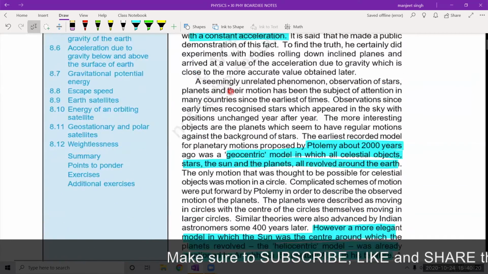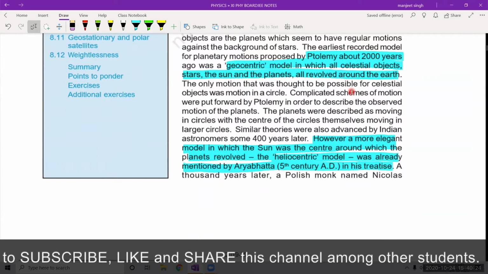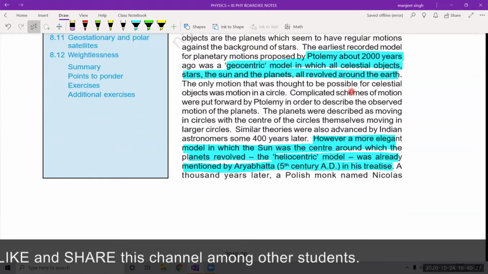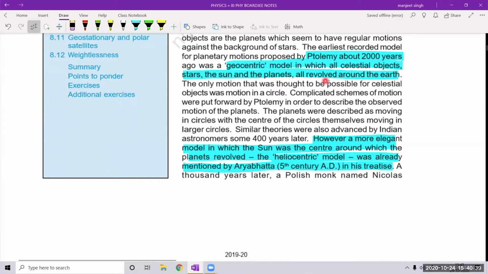So about 2000 years ago, Ptolemy has given the geocentric model. Geo means Earth, centric means at the center. Earth is at the center and all the sun and planets are revolving around it. That was the geocentric model for the celestial objects. So all the planets and the sun are revolving around the Earth. That was the geocentric model about 2000 years ago.